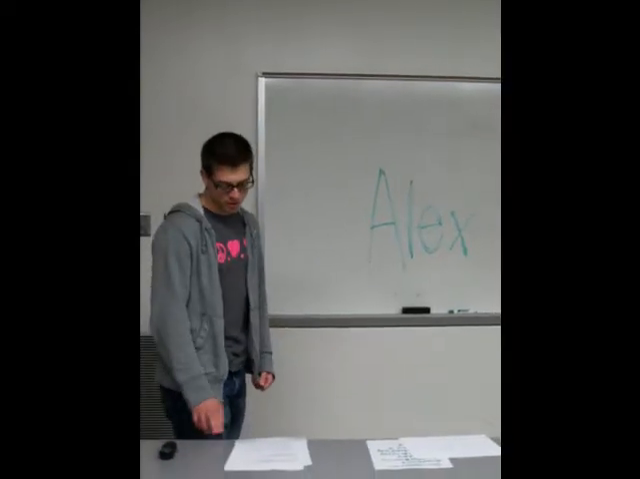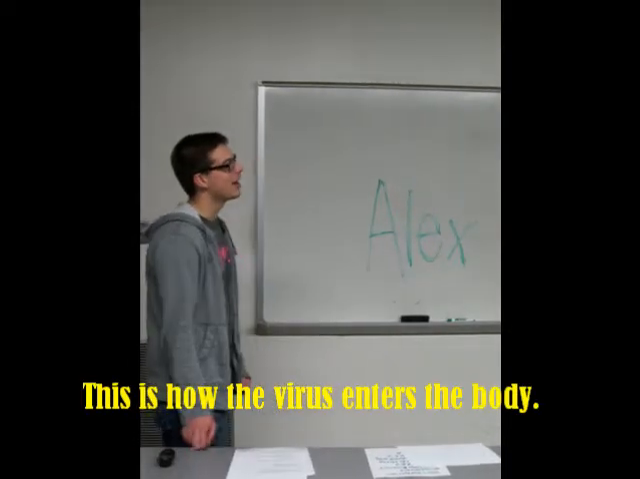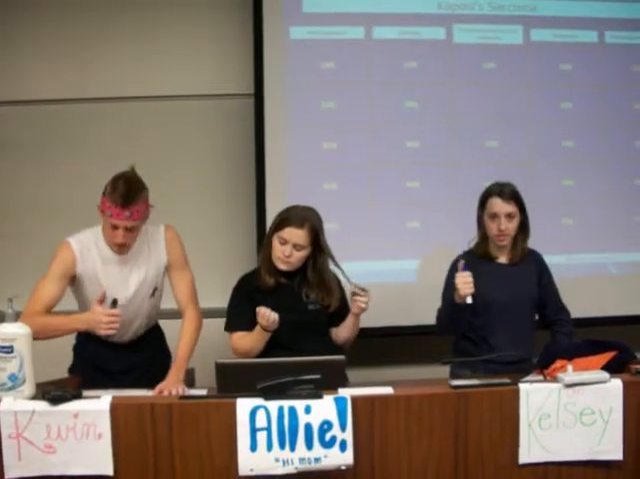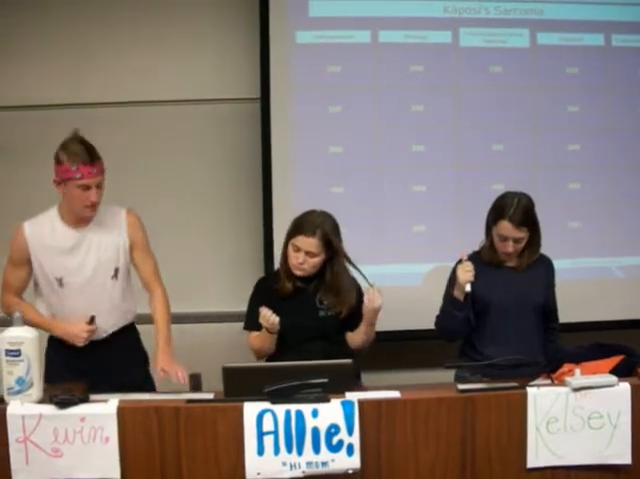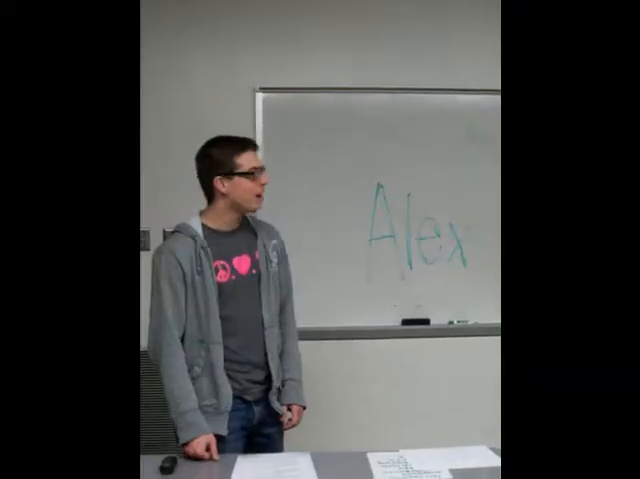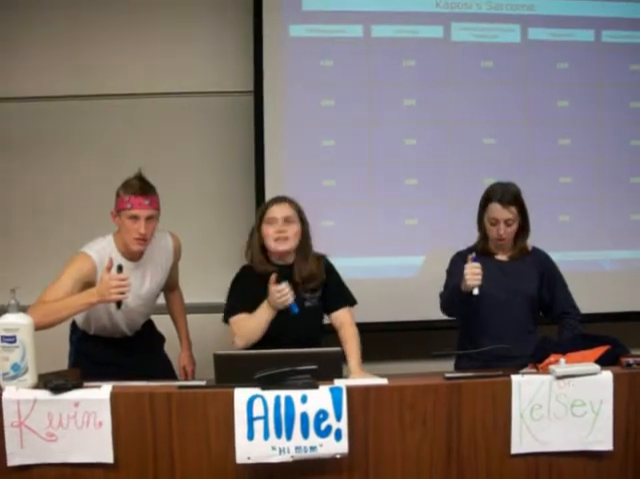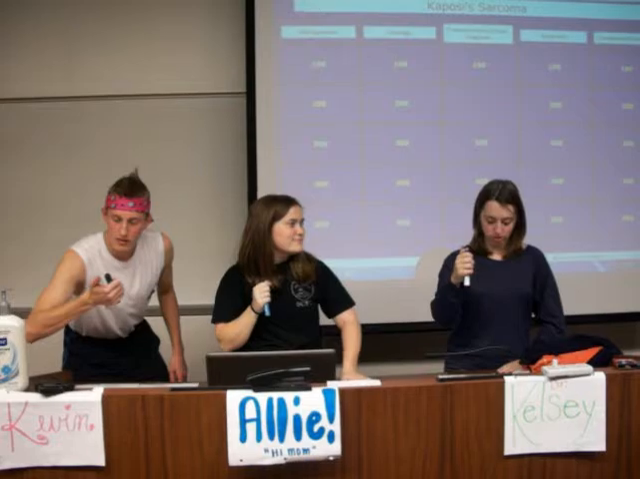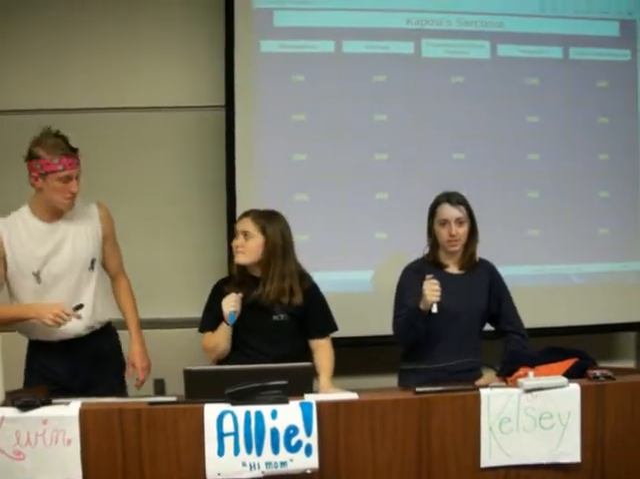Pathogenesis for 100. This is how the virus enters the body. Dr. Kelsey. It enters the body via sexual contact with an infected individual. That's correct. Alright, pathogenesis for 200. This is how the virus attaches. Dr. Kelsey. What is attached to the epithelial tissues of the genital mucosa? Good job, that is correct as well.